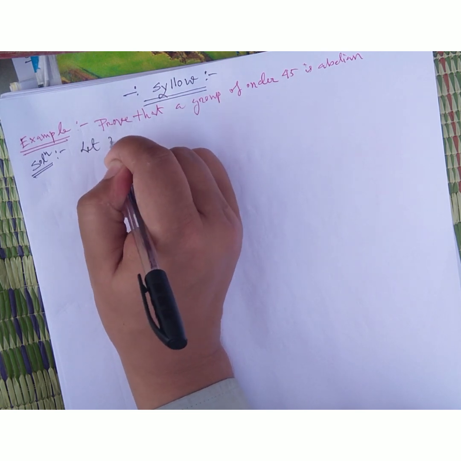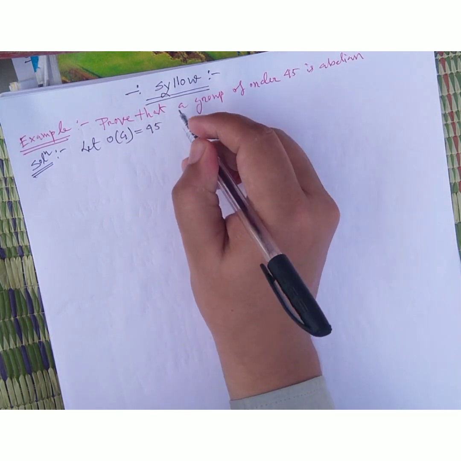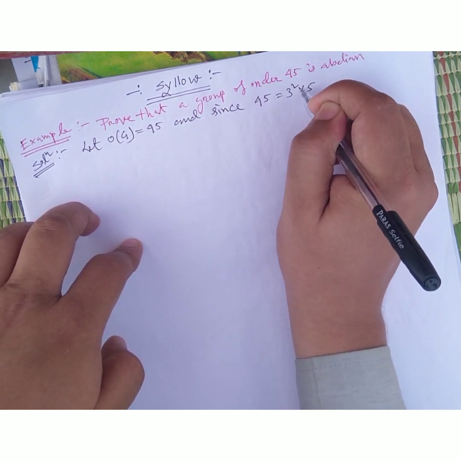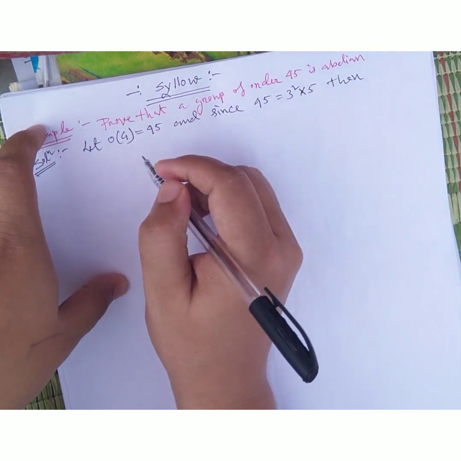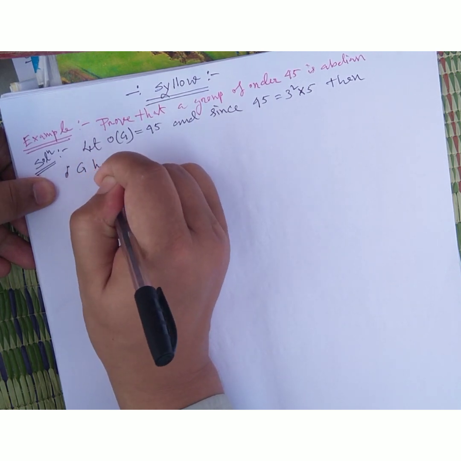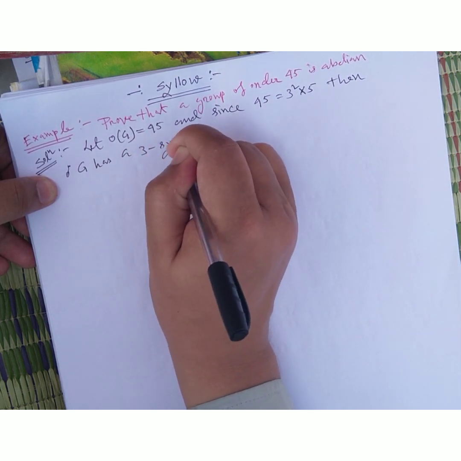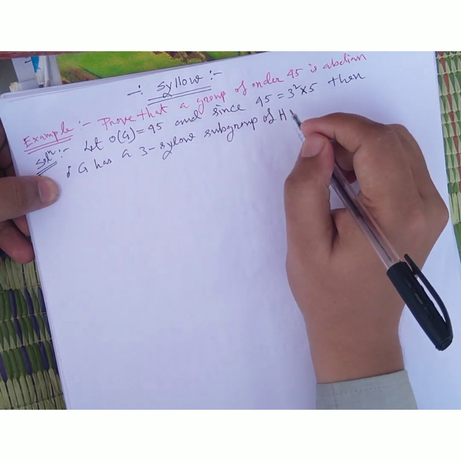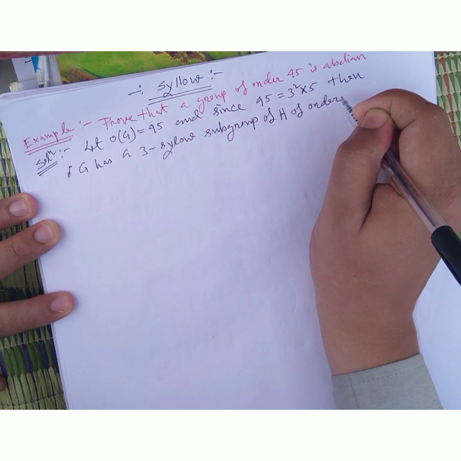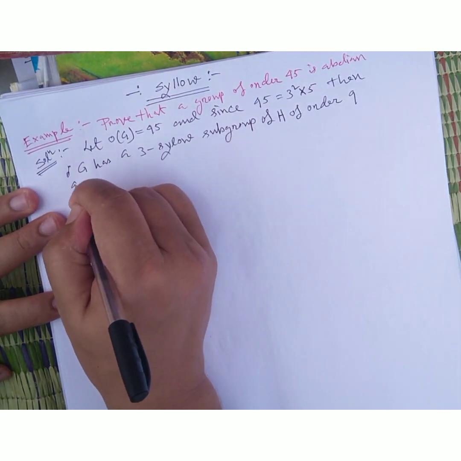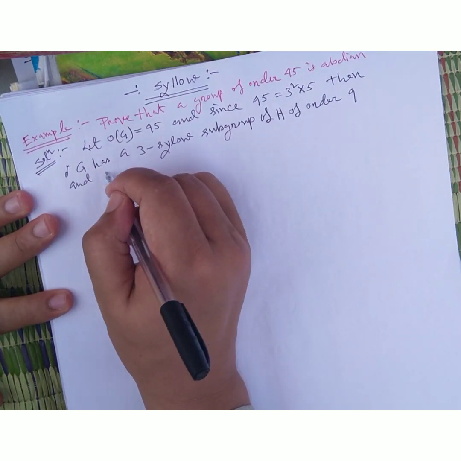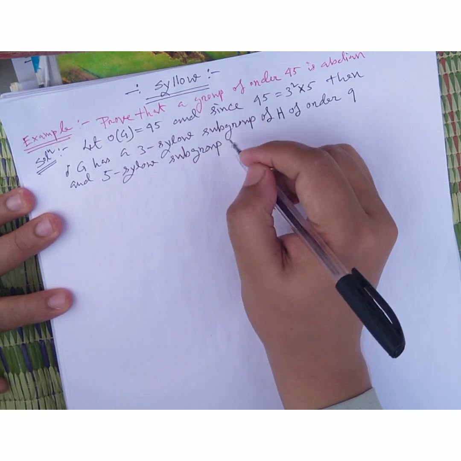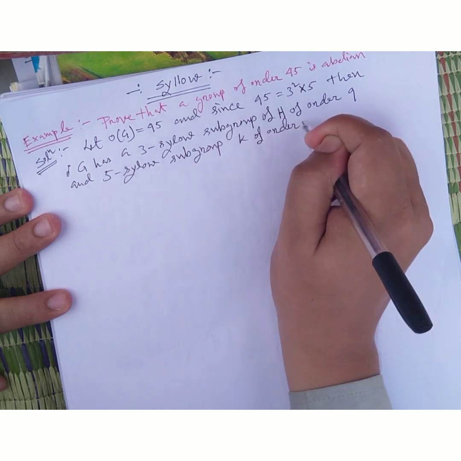Let the order of G be 45, and since 45 I can write this way as 3 squared times 5, G has a 3-Sylow subgroup H of order 9, and a 5-Sylow subgroup K of order 5.